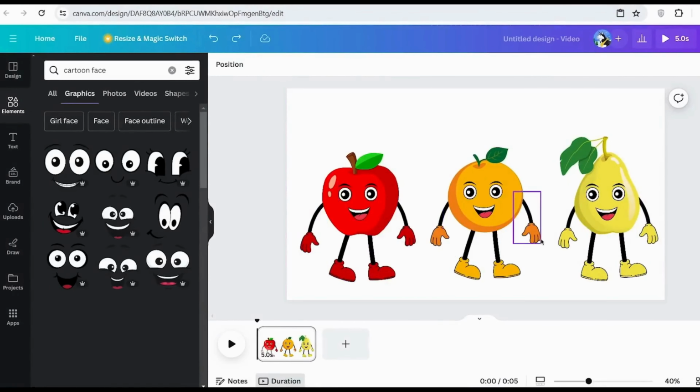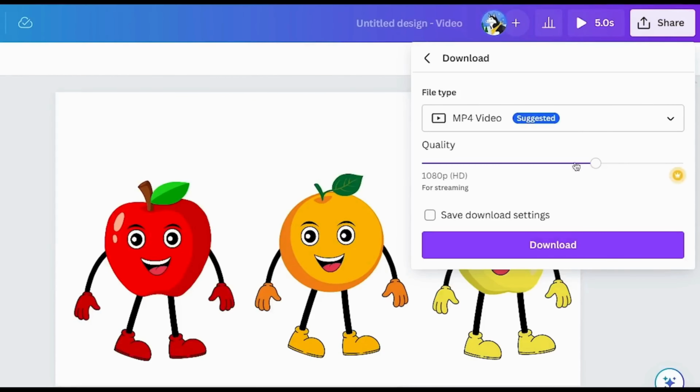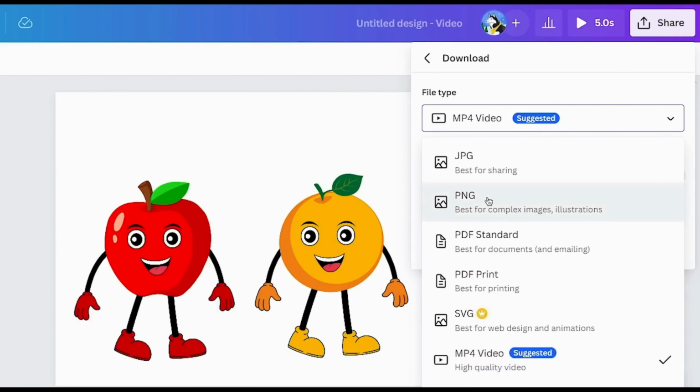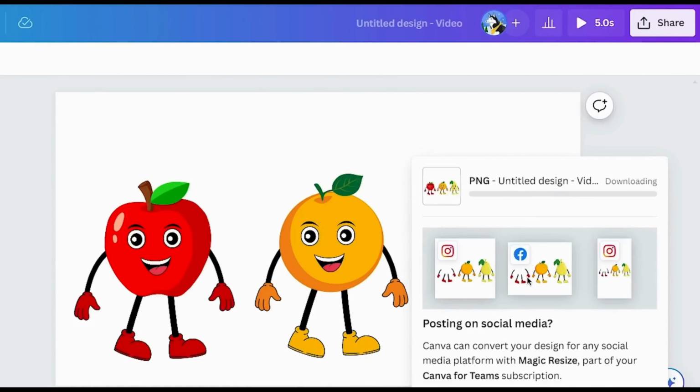In order to download them, you want to click onto where it says Share, and then you're going to click Download, and then you don't want to download it as an MP4, so you're going to click onto this, and then you're going to scroll up and click PNG, and then you're going to go ahead to hit Download. And now it's time to move on to the next step.